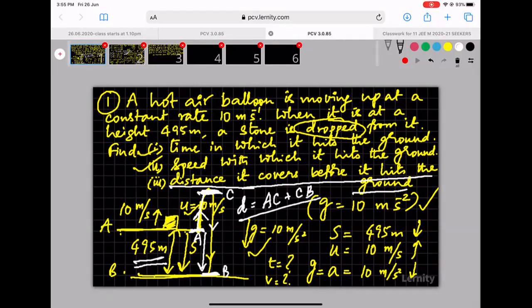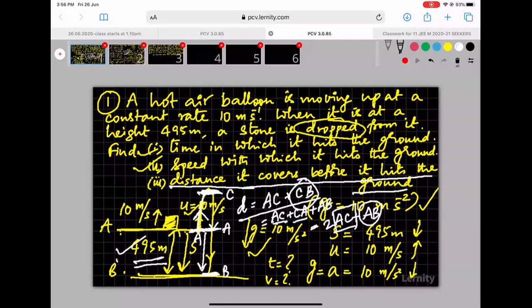In fact, you can write this CB as CA plus AB. Can we do that? And AC and CA both are same. So I can write it as 2AC plus AB. AB is known, 495 meter. So all you need to calculate now is just AC.